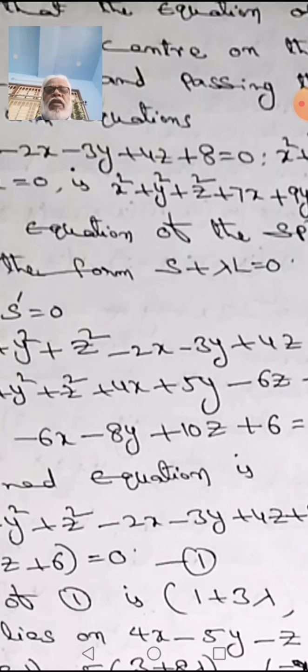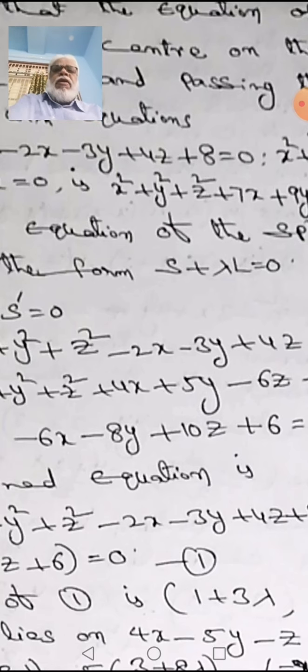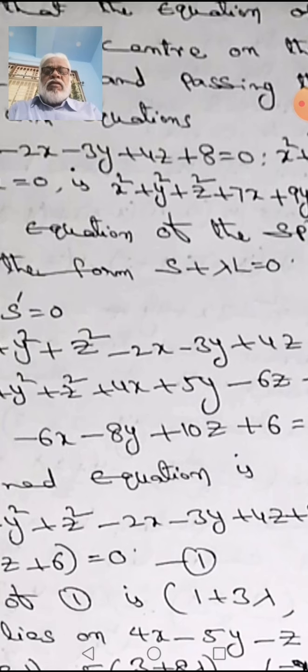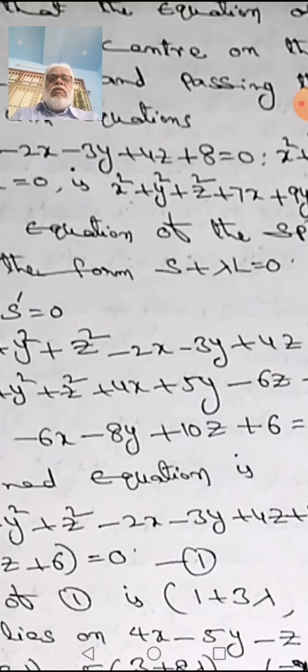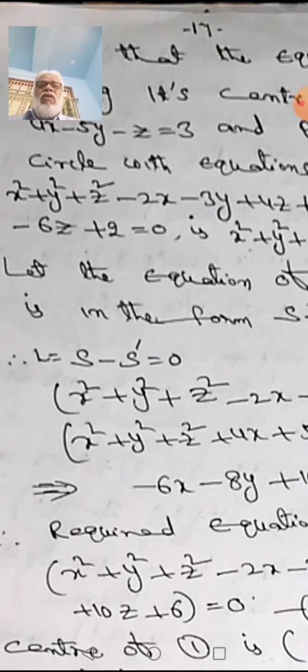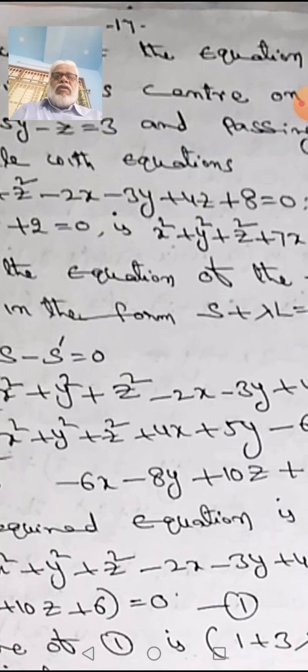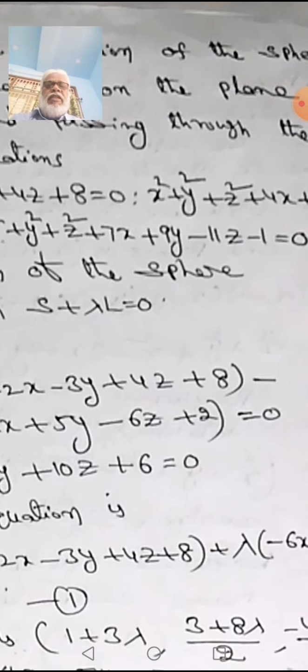For finding the plane equation, many conditions are given in the problem. What is that? That is S: x square plus y square plus z square minus 2x minus 3y plus 4z plus 8.